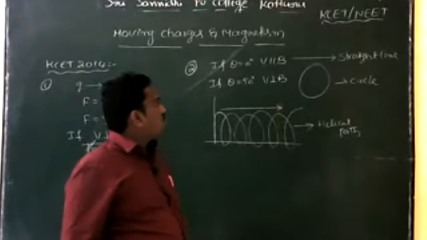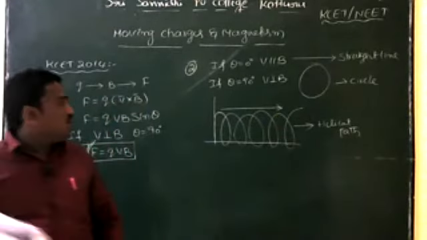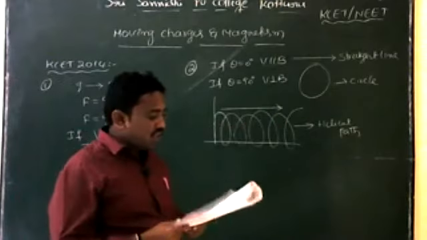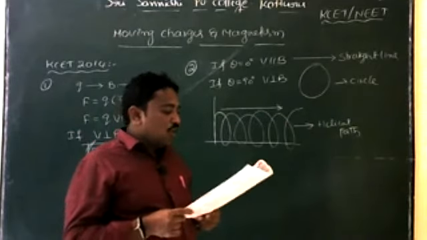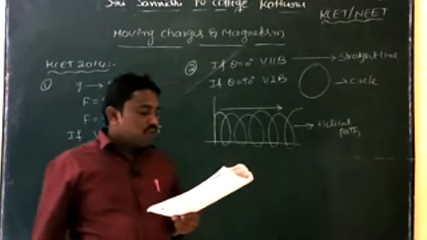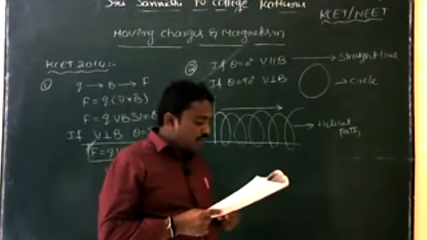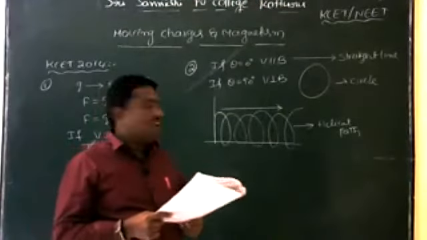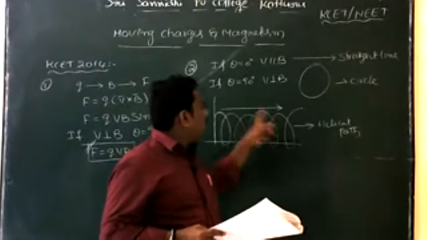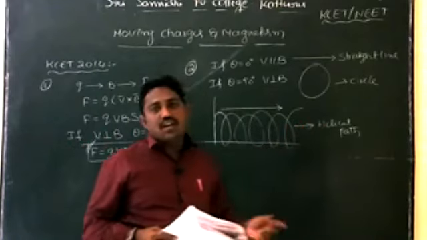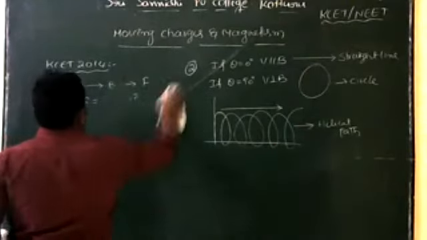So what is the trajectory of this path? Helical path. So if a velocity has both perpendicular and parallel components while moving through a magnetic field, what is the path followed by a charged particle? A circular, B elliptical, C linear, D helical. So which is the right option? Helical path. The particle moves in a helical path, so helical path is the right option. Next question, question number 3.